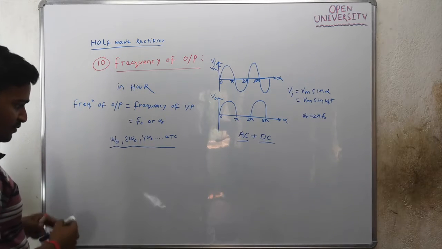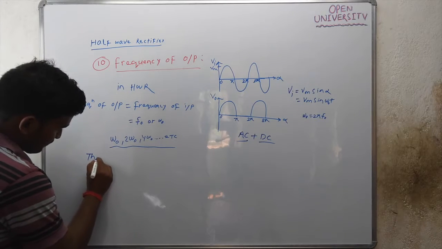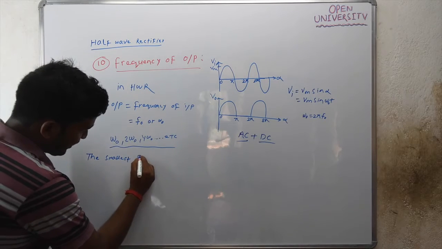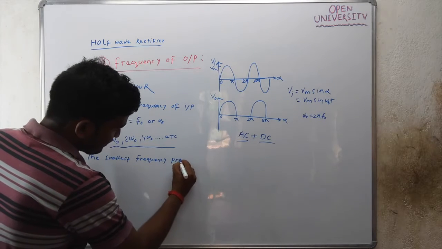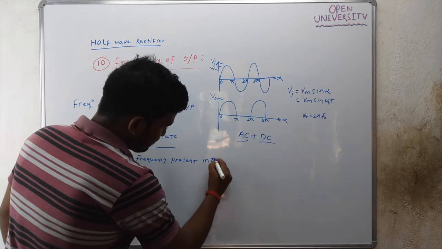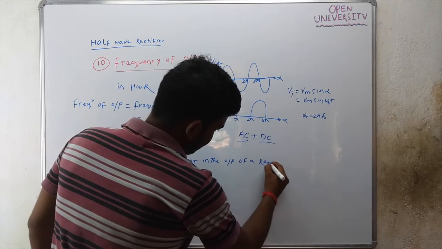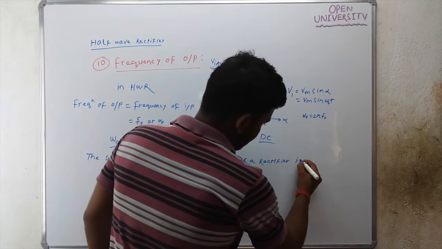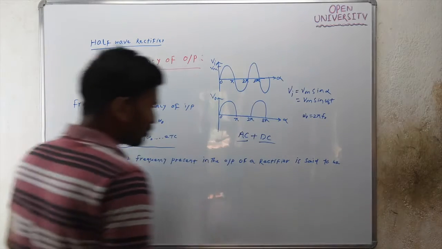So take the definition of ripple frequency: the smallest frequency present in the output of a rectifier is said to be ripple frequency.